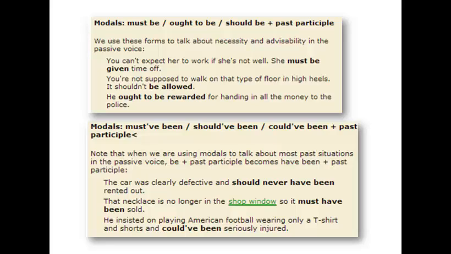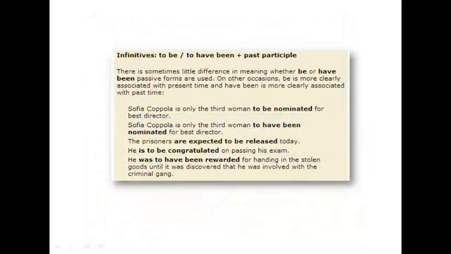Second example: the necklace is no longer in the shop window, so it must have been sold. And the third example is: he insists on playing American football wearing only a t-shirt and shorts and could have been seriously injured.